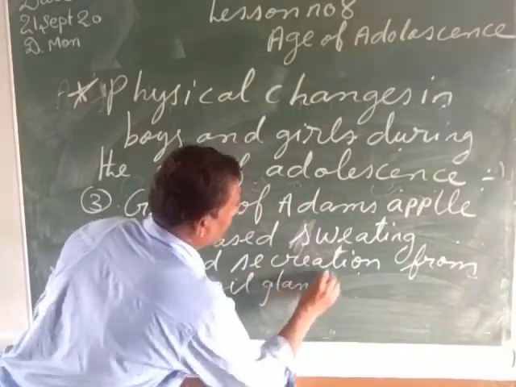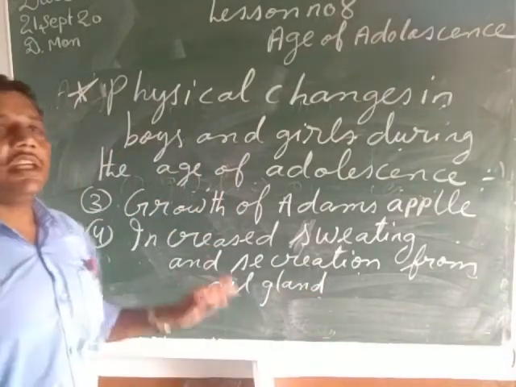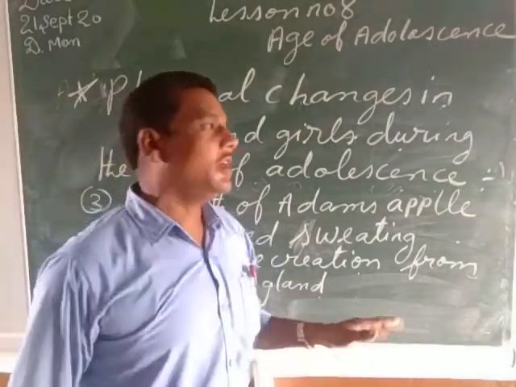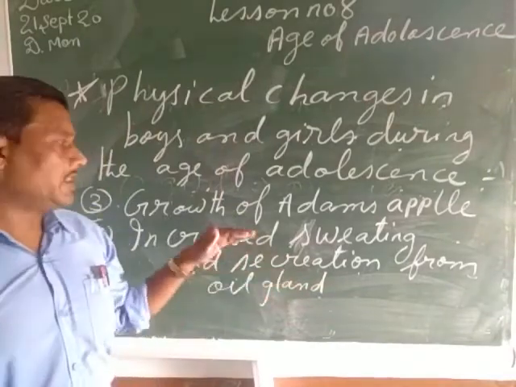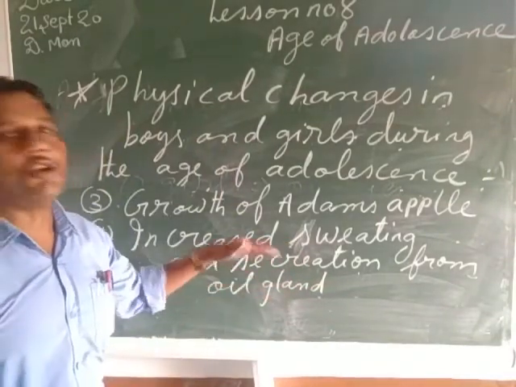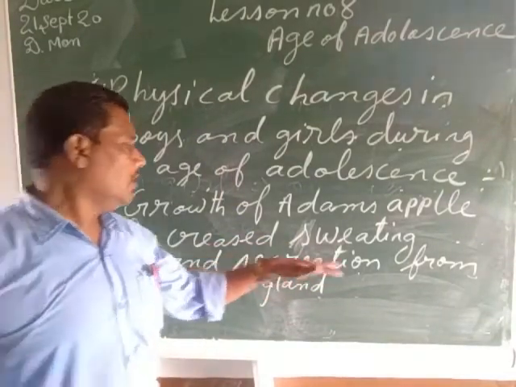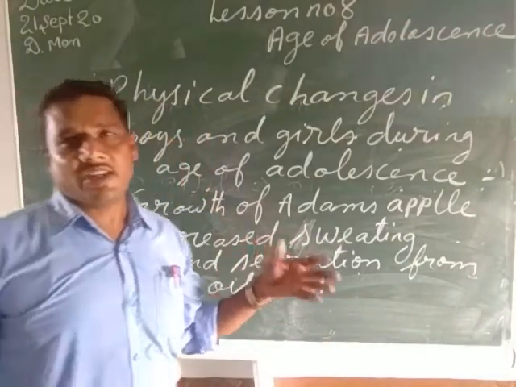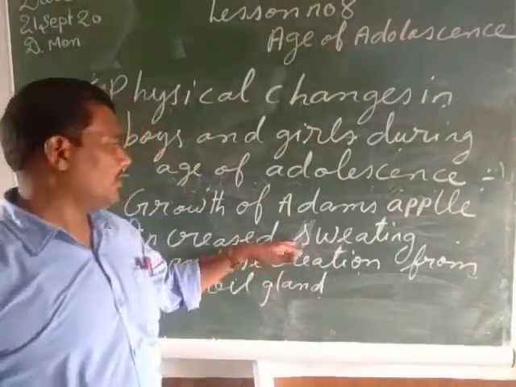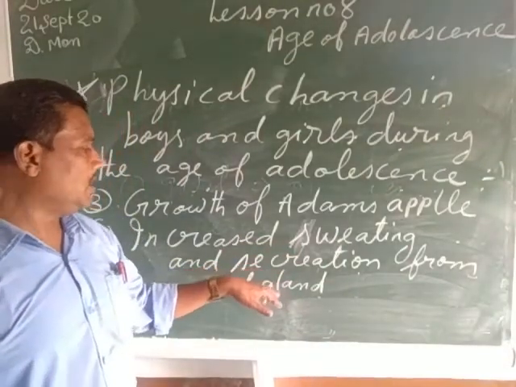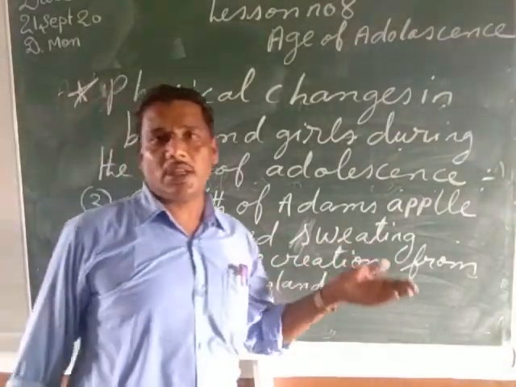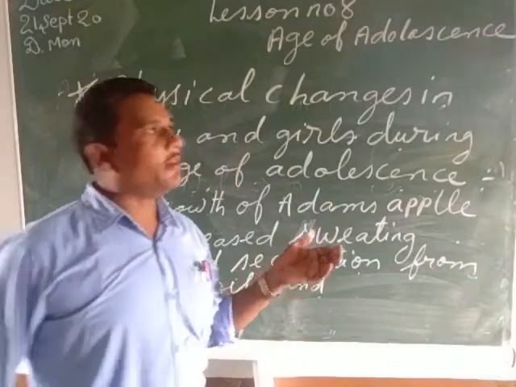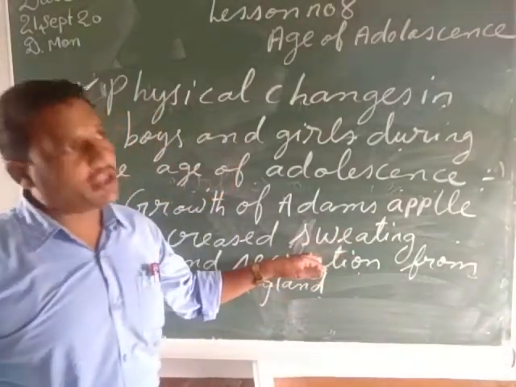So my children, during the age of adolescence, the children sweat a lot. And there is a lot of secretion from the oil glands upon the skin. So the skin is all the time wet, either because of the sweat or because of the secretion from the oil glands on their skin, because there is an increased level of hormones in their body.